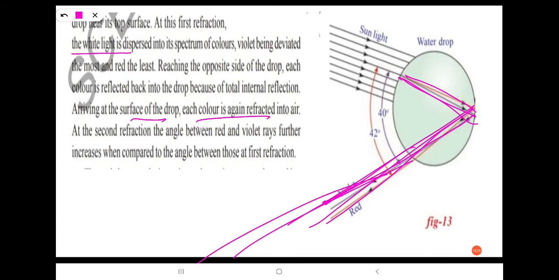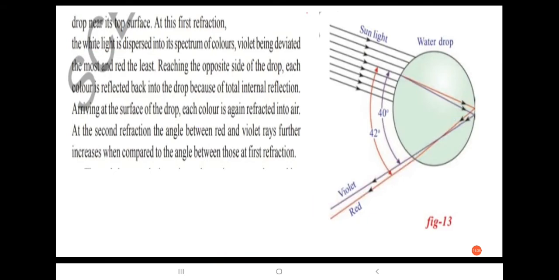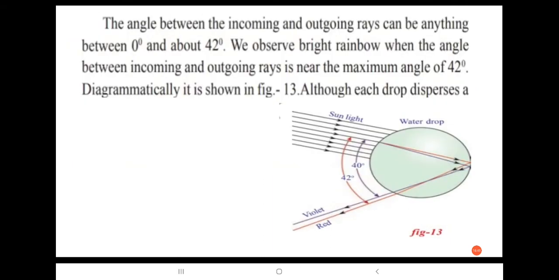At the second refraction, the angle between red and violet rays further increases when compared to the angle between those at first refraction. Here the angle between the incoming and outgoing rays can be anything between 0 and about 42 degrees.